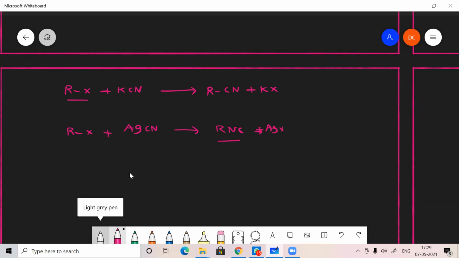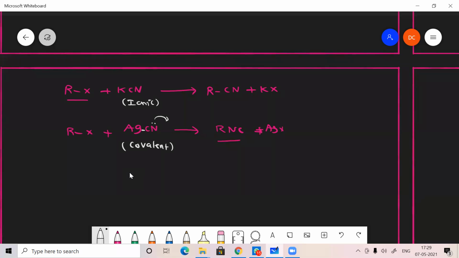So RNC, why is it formed? Because KCN is an ionic compound, but AgCN is a covalent compound. If it is a covalent compound, the carbon is strongly attracted to silver, so it can't donate electrons. At that point of time, nitrogen will donate electrons, so it can form a bond with the alkyl group. That's what forms isocyanides.